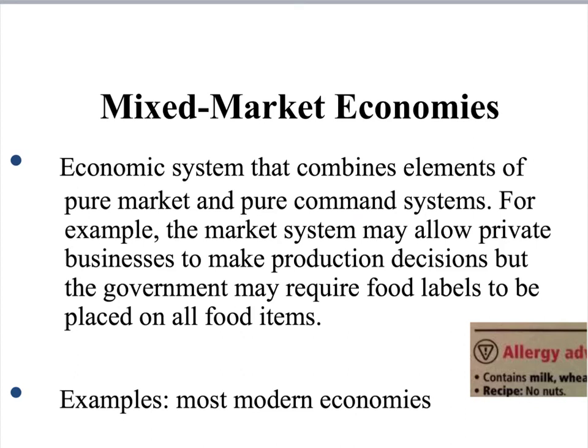It is an economic system that combines elements of pure market and pure command systems. For example, the market system may allow private businesses to make production decisions, but the government may require food labels to be placed on all food items for the betterment of society. And so the examples would be most modern economies, because the government does have oversight in a lot of these areas.